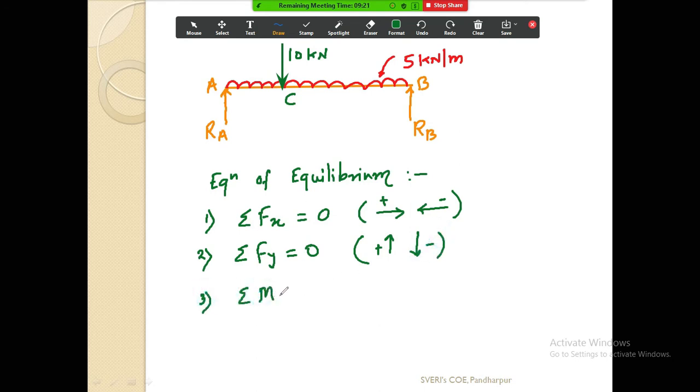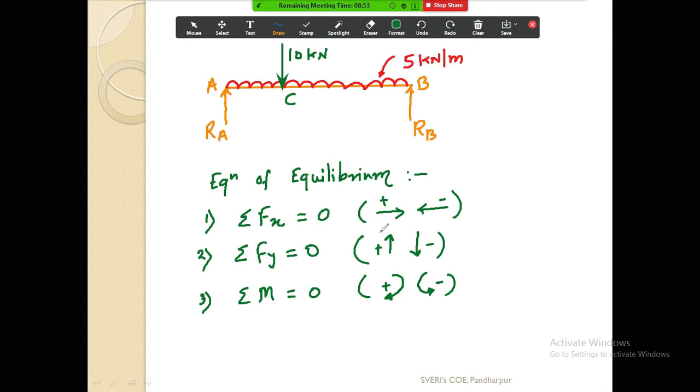summation M about any point is equal to 0. If you take the moment of the force about any point, then it must be 0. So clockwise moment is positive, anti-clockwise moment is negative. Okay, so from first year you are using these equations of equilibrium, these three equations.